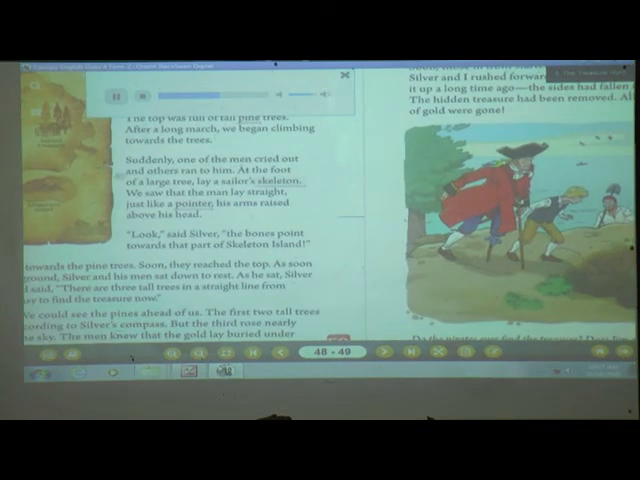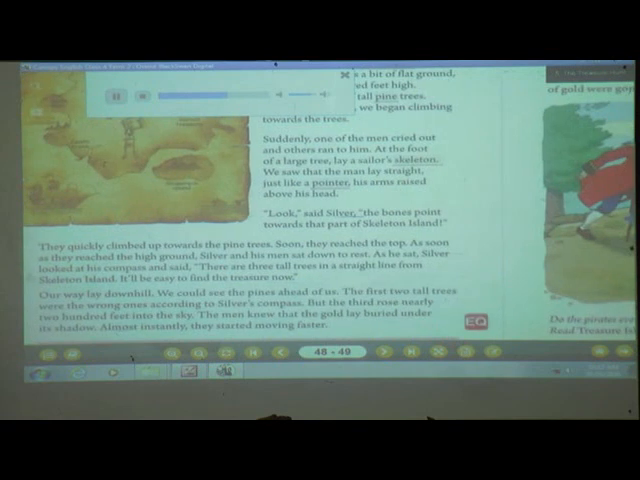Suddenly, one of the men cried out, and others ran to him. At the foot of a large tree lay a sailor's skeleton. We saw that the man was straight, just like a compass, his arms raised above his head. "Look," said Silver, "the bones point towards that part of Skeleton Island." They quickly climbed up towards the pine trees. Soon they reached the top. As soon as they reached the high ground, Silver and his men sat down to rest. As he sat, Silver looked at his compass and said, "There are 3 tall trees in a straight line from Skeleton Island.